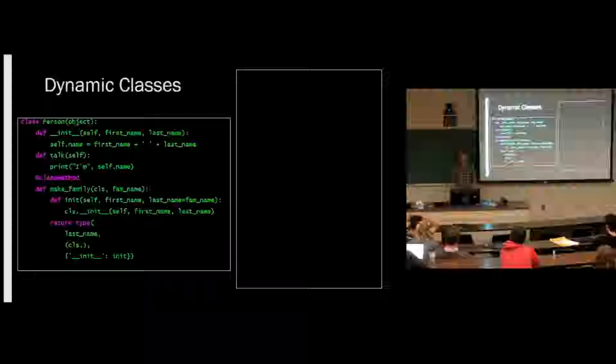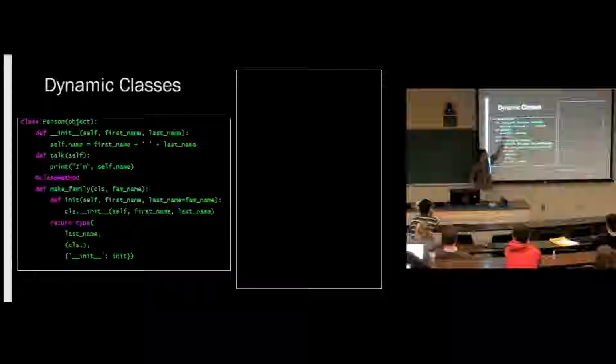And then we're going to return the type of that last name, subclassing class, and mapping init to that new init. So is CLS like just the default, like self? Can that be anything? Yeah, you can actually name this variable anything. It's just like self in that way, except it's convention to use CLS here because it's not an instance of the class, it is the class.